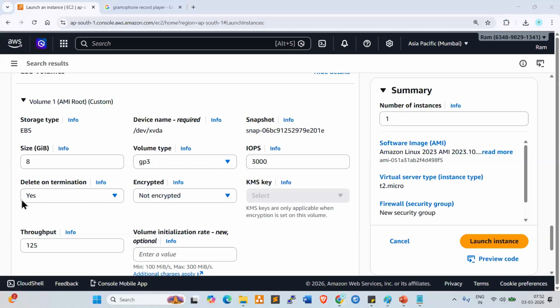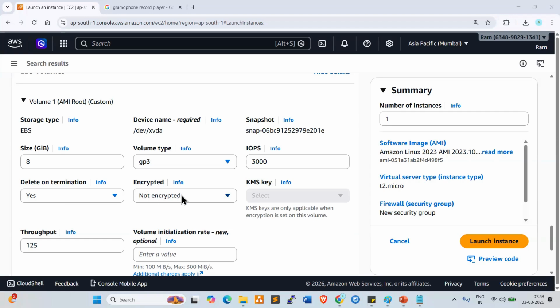So delete on termination, you understand, right? The interviewer asks you a question here: if I select yes, what will happen? If I select no, what will happen? If you select yes, whenever you delete your server, along with the server, the storage also will be deleted. If you select no, the server will be deleted and the storage will be available. In that storage, we can take the backup and hold the data. Understood, everyone?